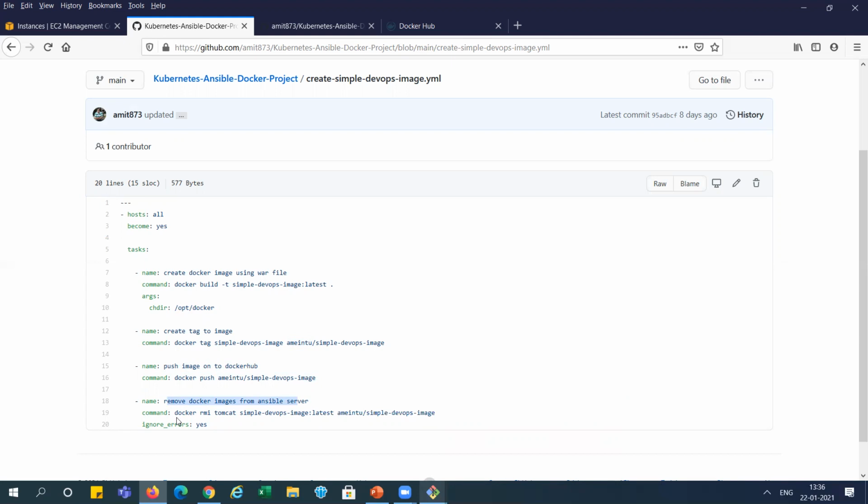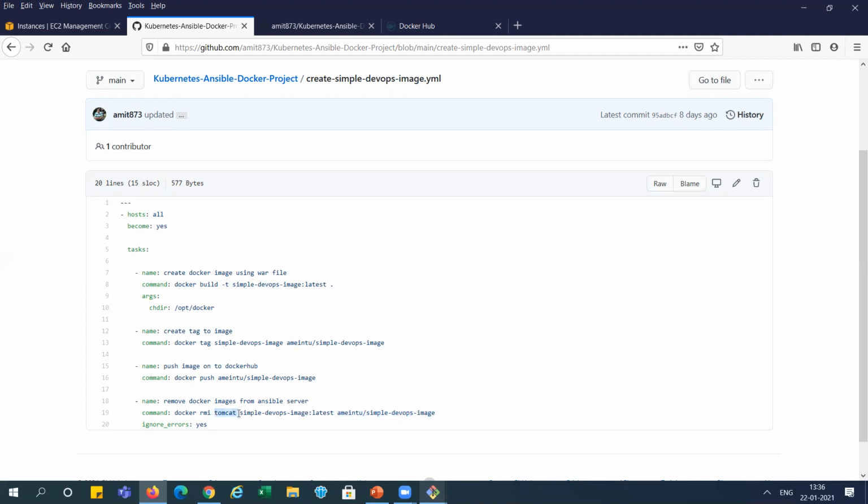After pushing, we need to remove the Docker images from the Ansible server, because we want to clean up our Ansible server. So we just use this docker rmi command. It will create the Tomcat image, it will create the simple DevOps image, and it will create this tag image. 3 images it will create.